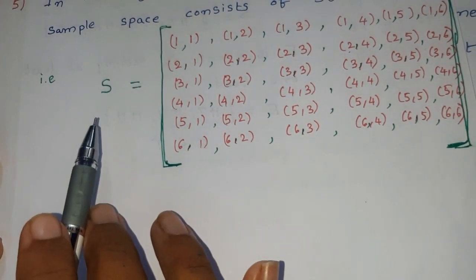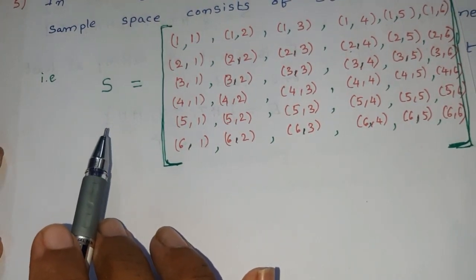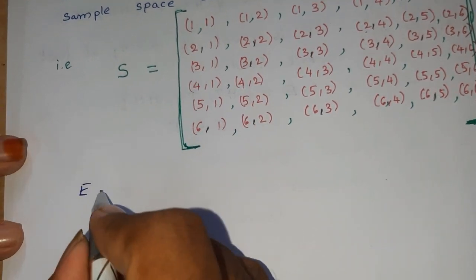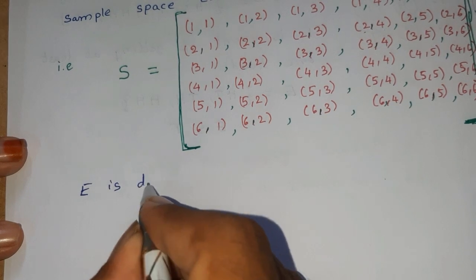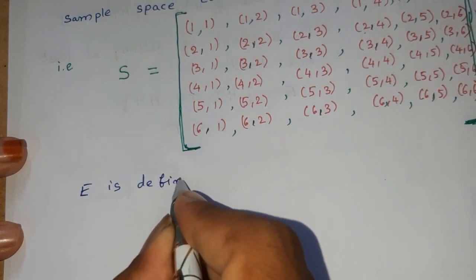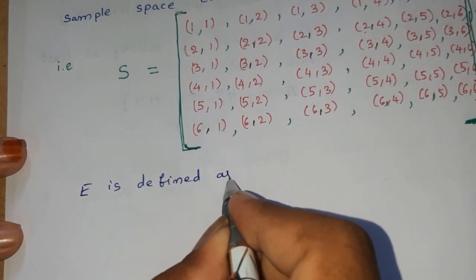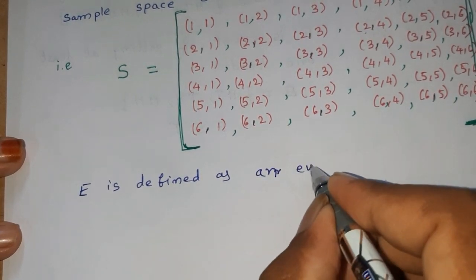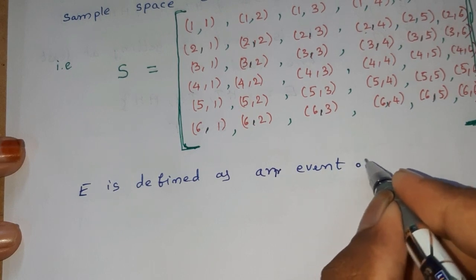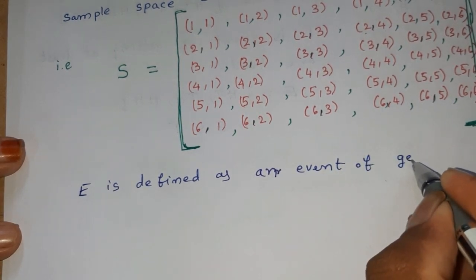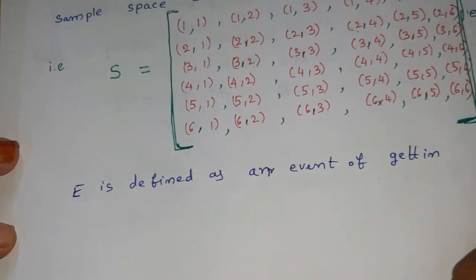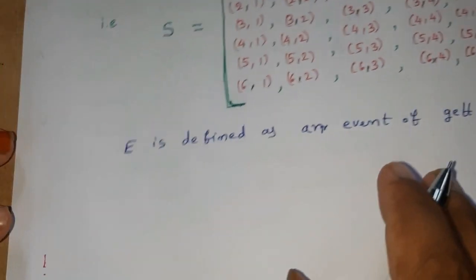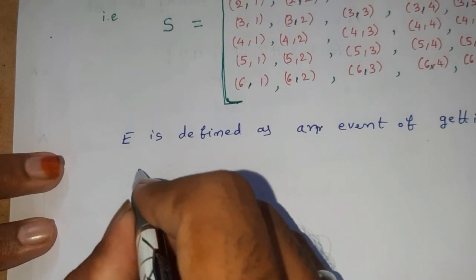In this example, let us define capital E as the event of getting sum 9.